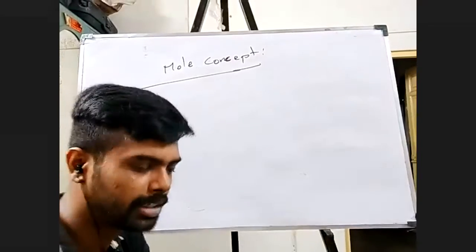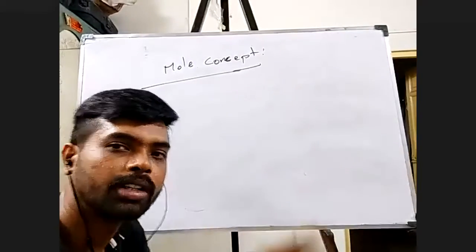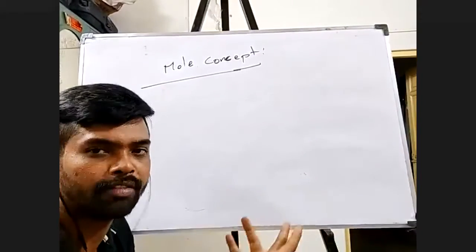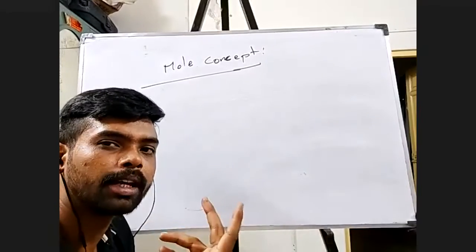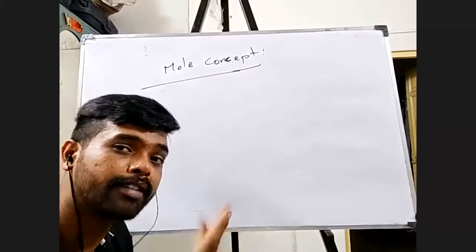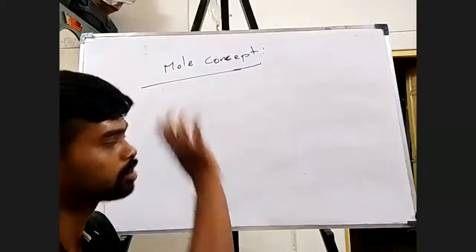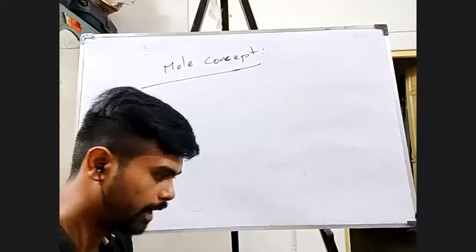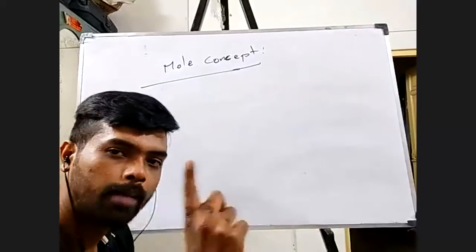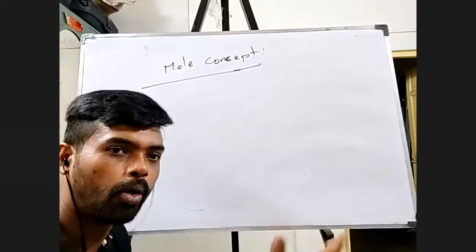So basically it is going to talk about how much amount is there. It's basically a representation of amount, but this amount can be versatile. I'll be able to have different types of amount for the definition of mole. Okay, fine. Now I'm going to define what is 1 mole. If I say 1 mole means what?